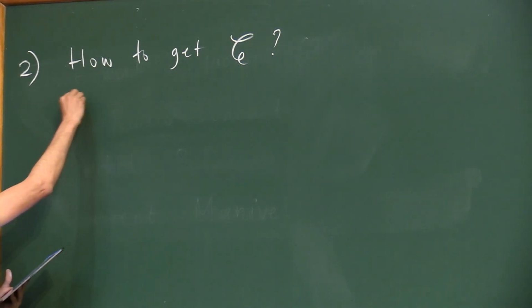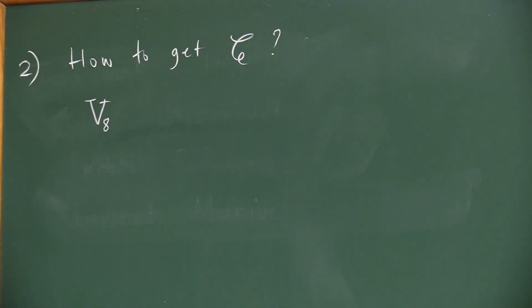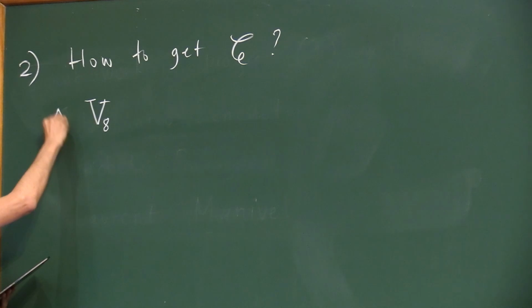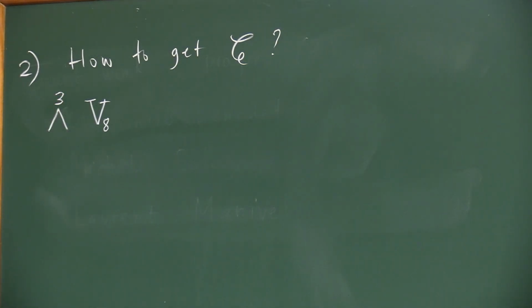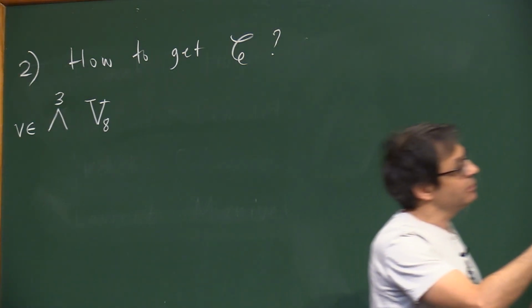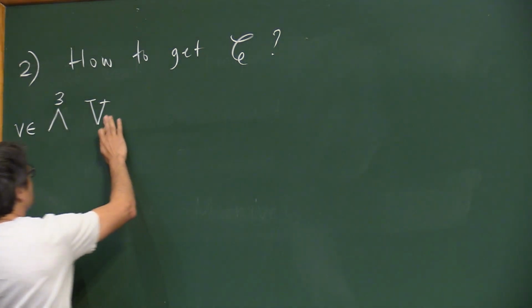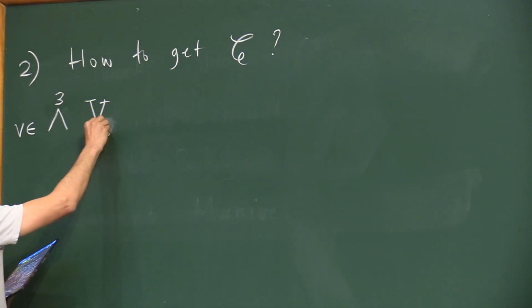So we start with a vector space of dimension 8, and I take this exterior power, so I take alternating 3-vectors on V8, and I take an element of this vector space. And so our P8, no, I'm sorry, I always get confused with 8 and 9, so I hope you forgive me.